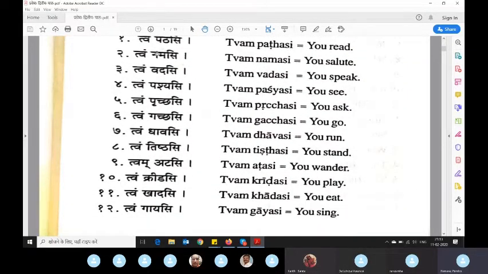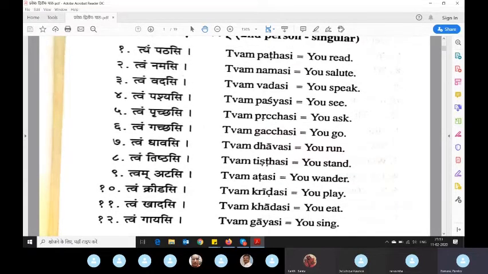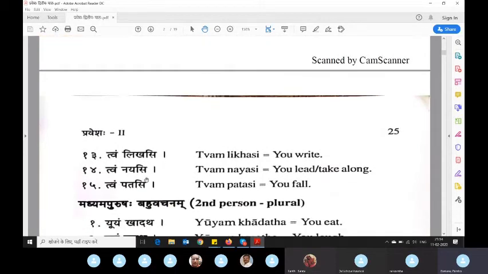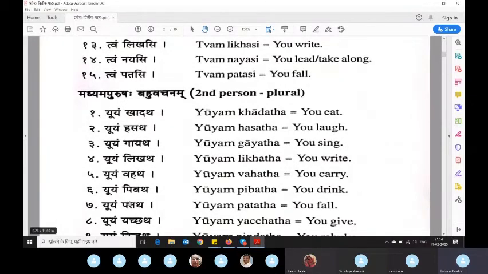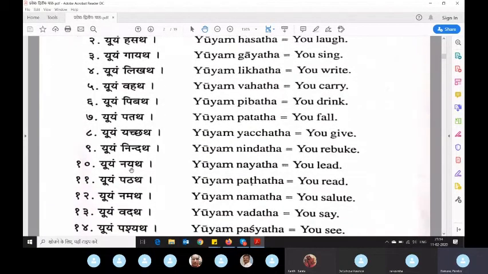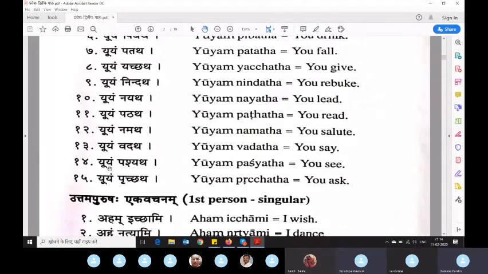See, everywhere this dot is there, anuswara, because this is vyanjana, vyanjana, and so on. This is atasi, so here dot is not written, here ma is written. Next, if you see everywhere la, na, pa, kha, ha, ga, la, va, pa, it's dot. Sir, can you please explain once again?